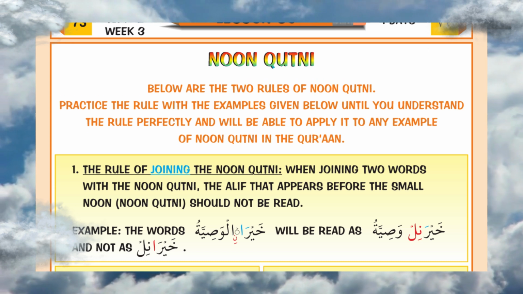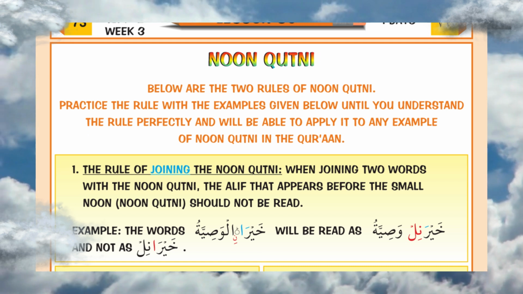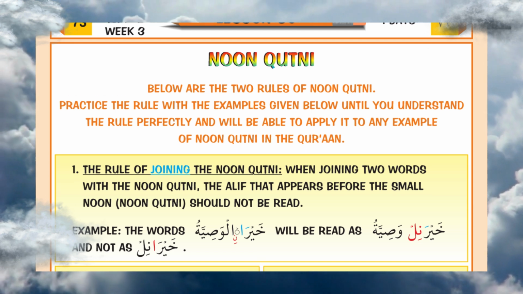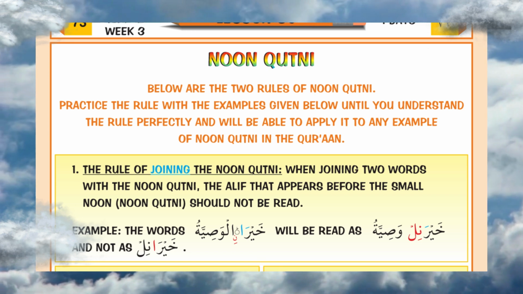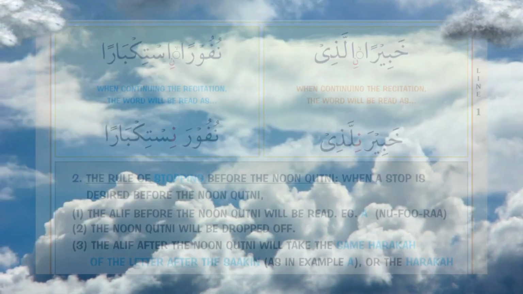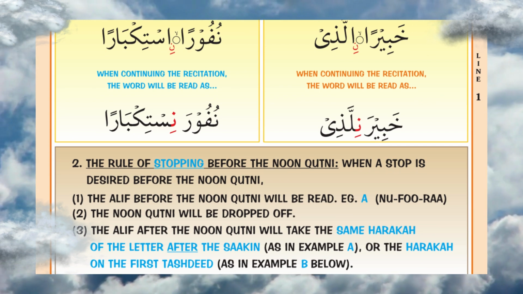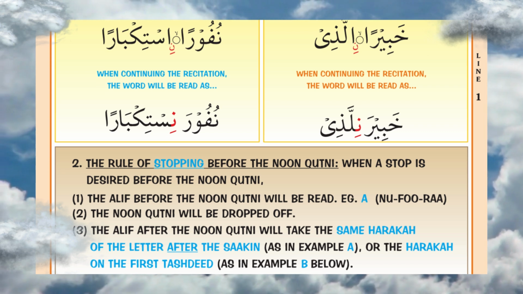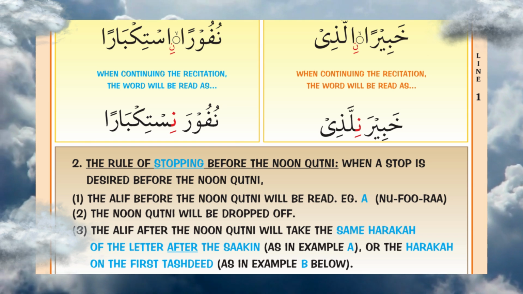When joining two words with Noon Qutni, the alif that appears before the small noon, which is the Noon Qutni, should not be read. Example, the words khayra al-wasiyyatu will be read as khayranil wasiyyatu and not as khayranil. Khabira alladhi. When continuing the recitation, the word will be read as khabiranil ladhi. Nufura istikbaran. When continuing the recitation, the word will be read as nufuran istikbaran.